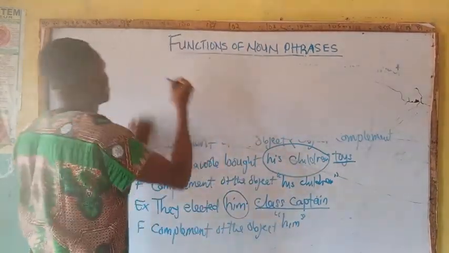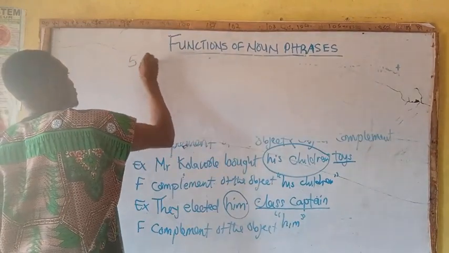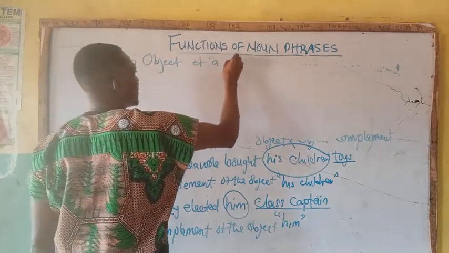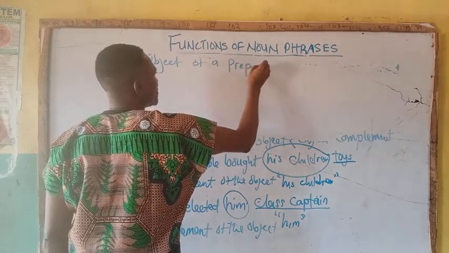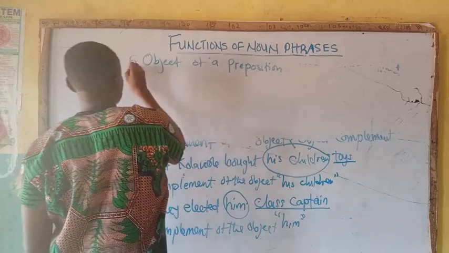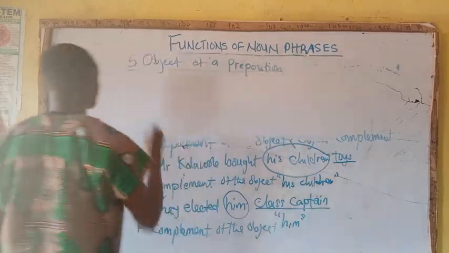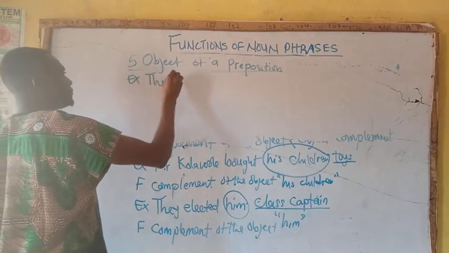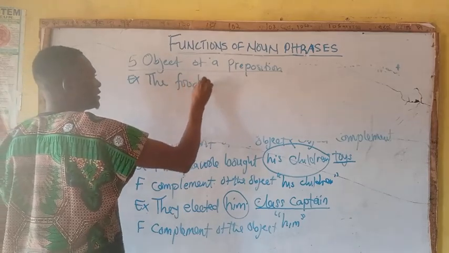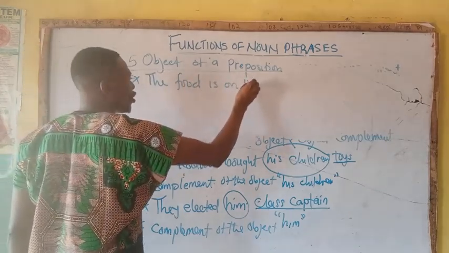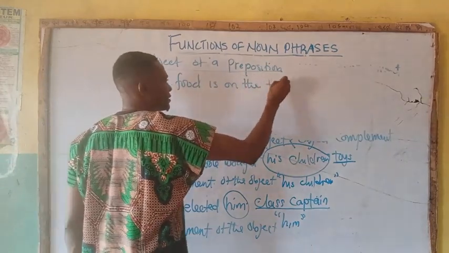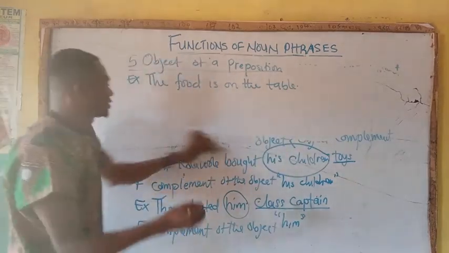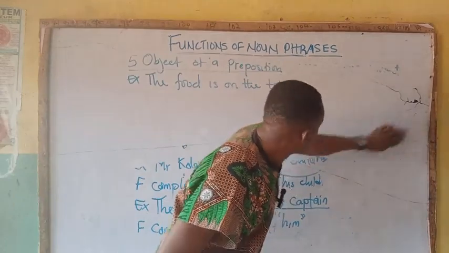Example: The food is on the table. The food is on the table.